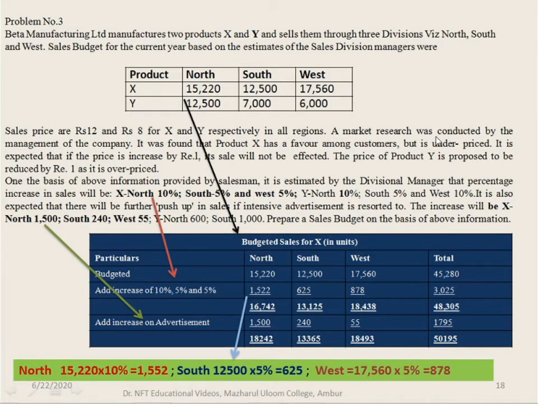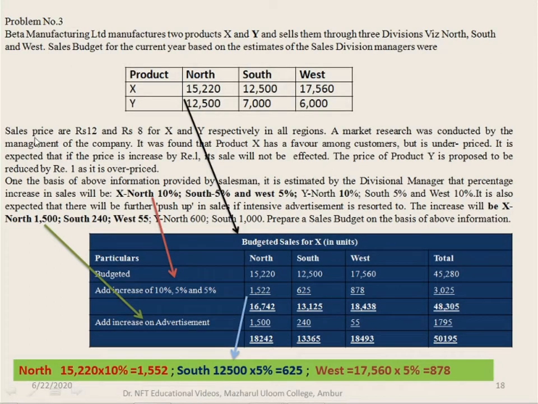A market research was conducted by the management of the company. It was found that the product X has a favor among customers, but it is underpriced. It is expected that if the price is increased by rupee 1, its sale will not be affected. The price of Y is proposed to be reduced by rupee 1 as it is overpriced.